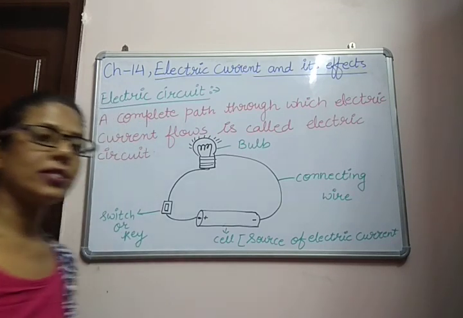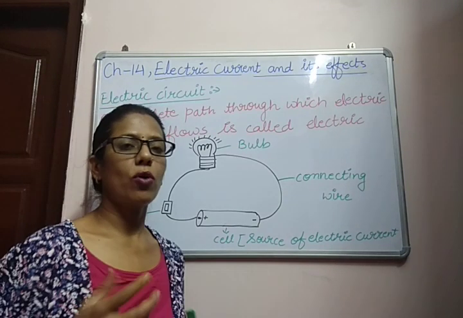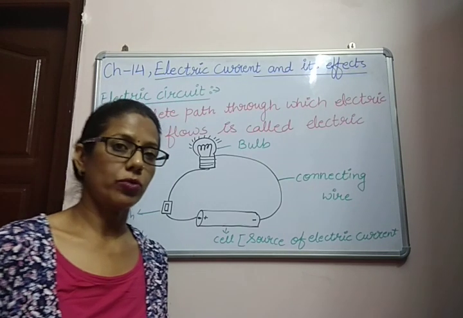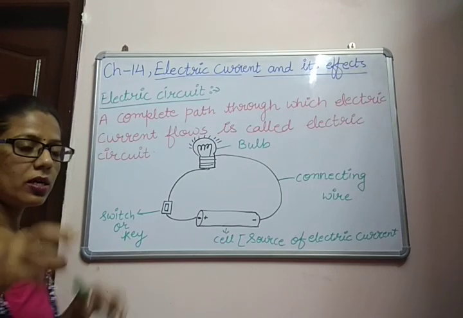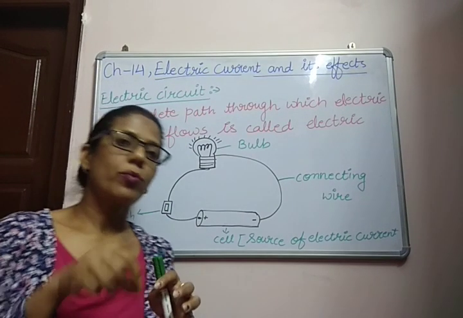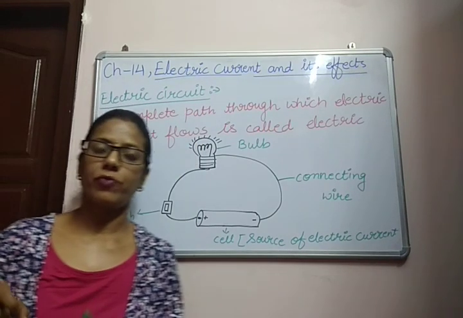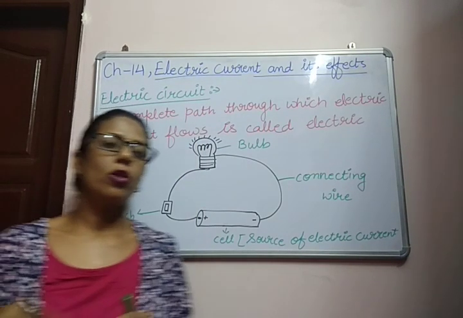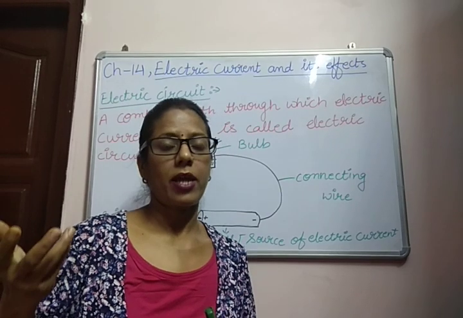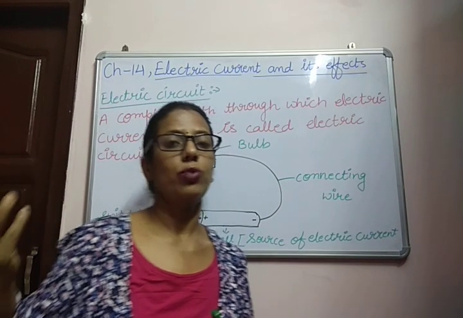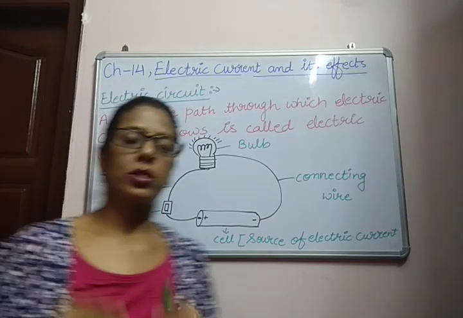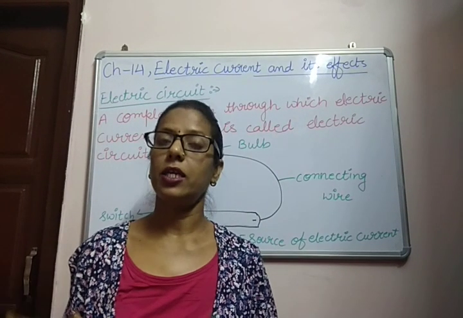So we are saying electric current means the flow of electric energy or the flow of electric charge. It means electrons. Whenever we are talking about flow, it has to adopt one path. Like if we are moving from one place to another place, we always adopt one path through which we can reach the other place. Similarly, electric current adopts one path through which it can easily flow.